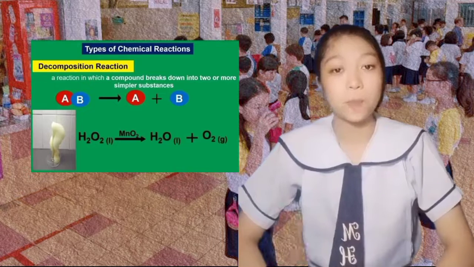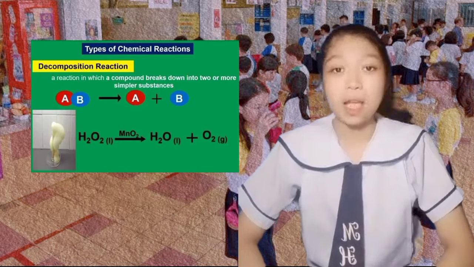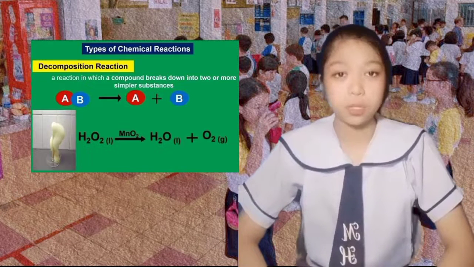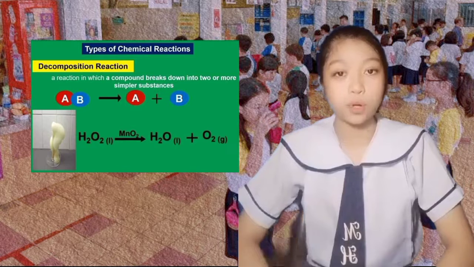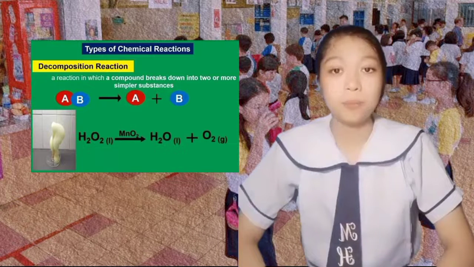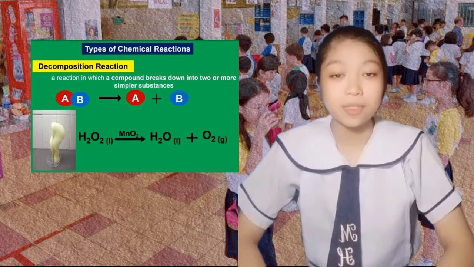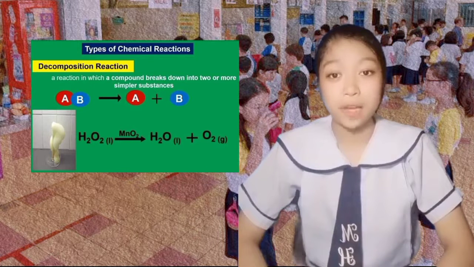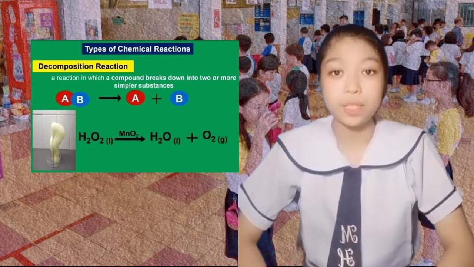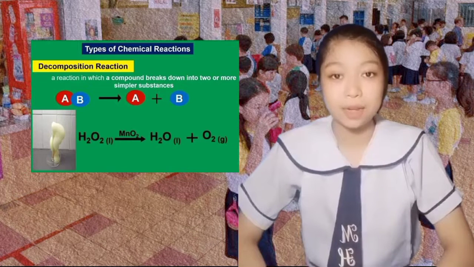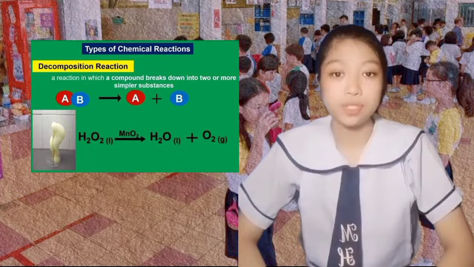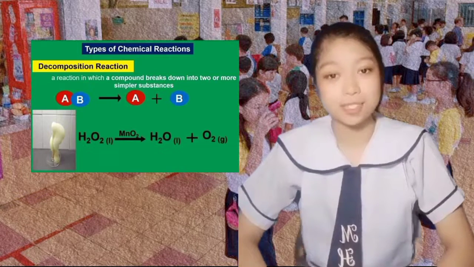Next is decomposition reaction, a reaction in which a compound breaks down into two or more simpler substances. Below is the general form of a decomposition reaction. An example is when hydrogen peroxide in the presence of catalyst manganese dioxide produces water and oxygen gas.